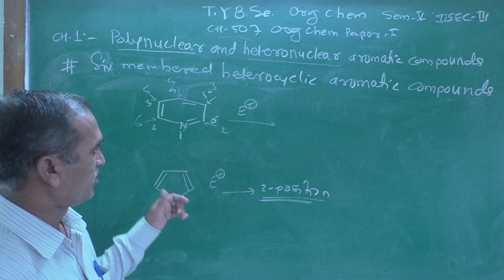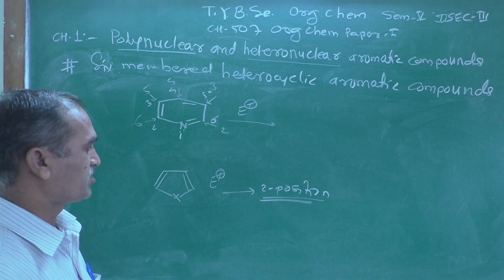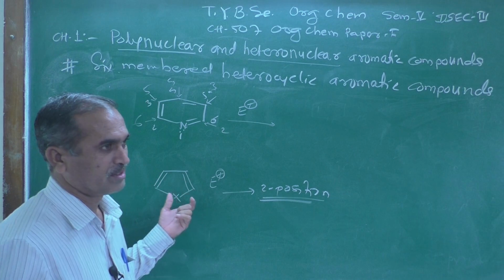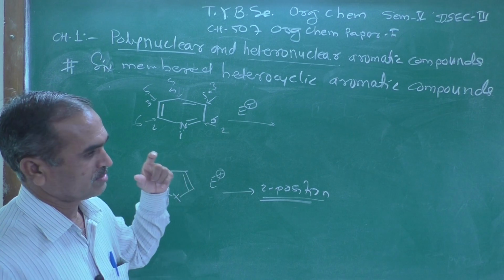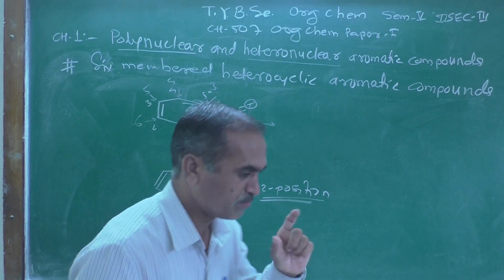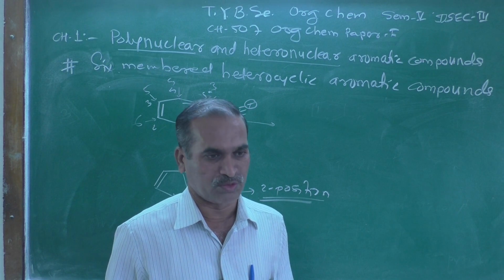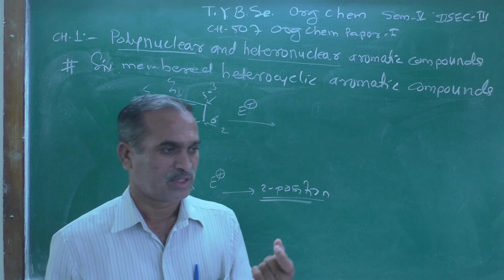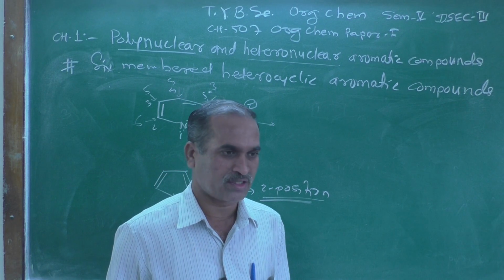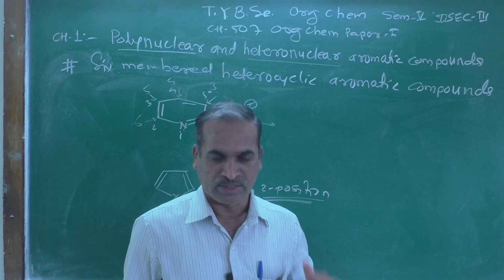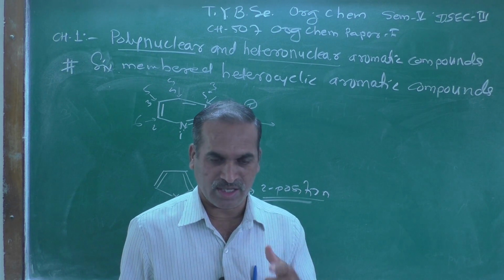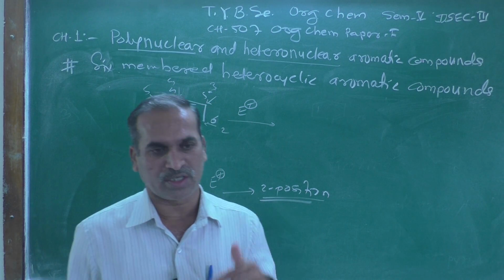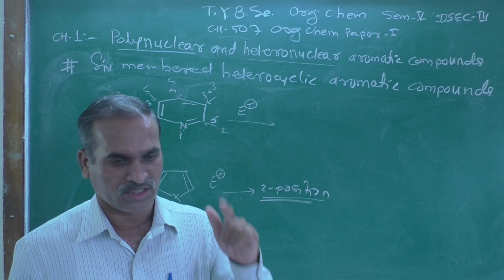Why 2 position? With the help of resonating structures, we drew the general structure of the 5-membered heterocyclic aromatic compound. From that we come to know that all the 4 positions show partial negative charge, and therefore these are aromatic compounds, and they undergo electrophilic substitution reaction readily. That is clear from that.